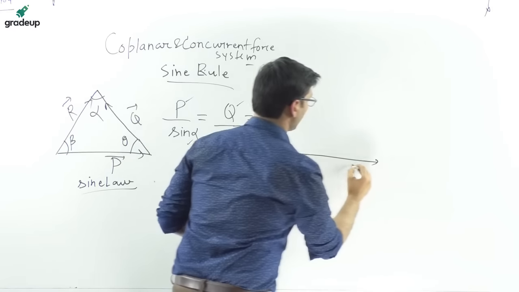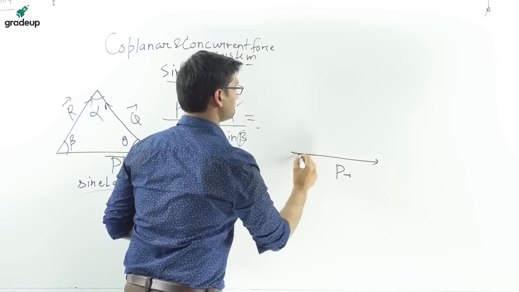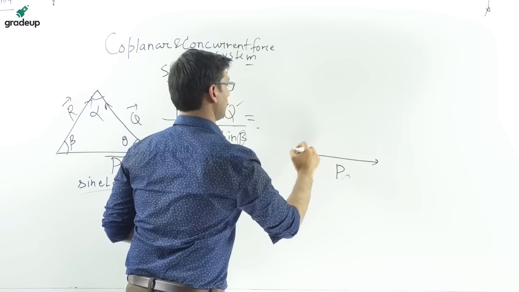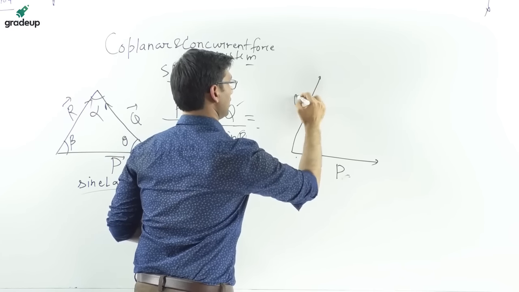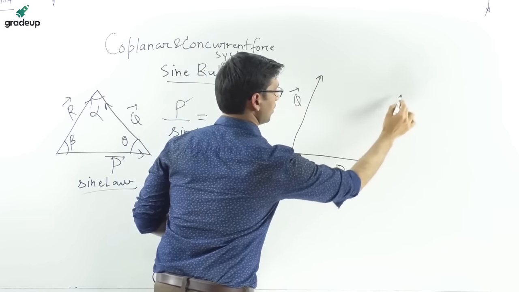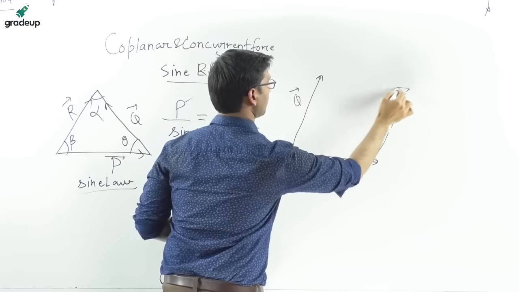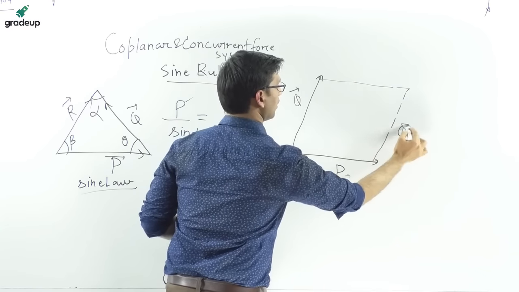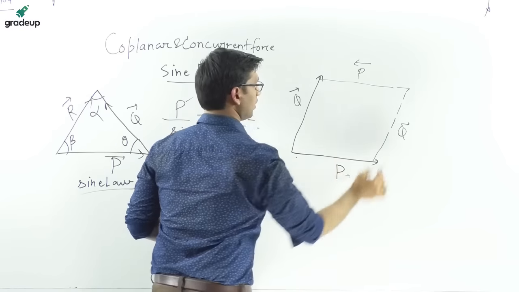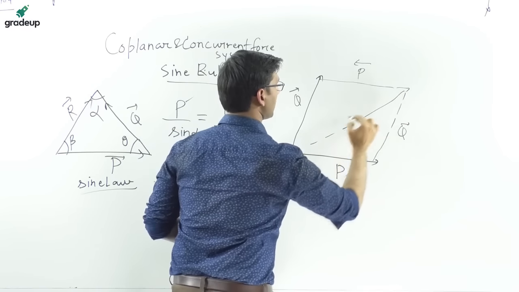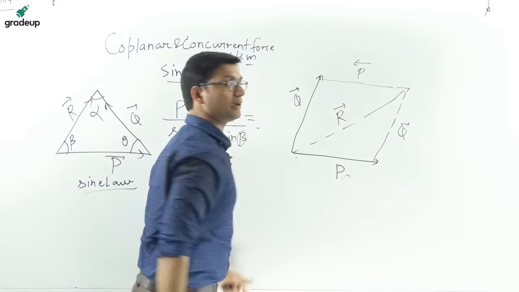So the resultant of the parallelogram is R. Suppose this is P, that is Q, and if we complete this parallelogram, the resultant is represented by the diagonal. So this will be the resultant.